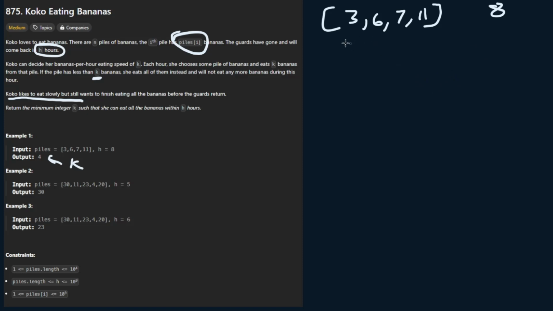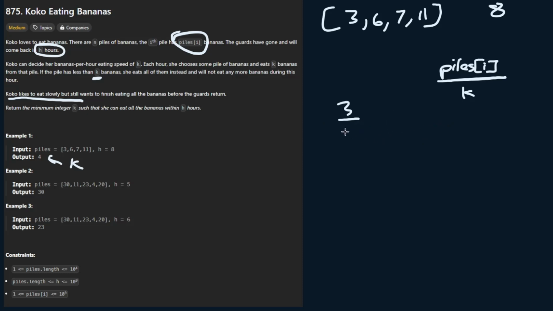In order to eat a pile, we can check how many bananas are in the pile. In the piles array, we'll take the amount of bananas there and divide it by our eating speed k. Let's say that in this situation our k is equal to 1, and our pile is 3. We know that 3 over 1 is equal to 3. So this means that this pile will take 3 hours to eat if we eat 1 banana per hour. And that's simply how you calculate the eating time.